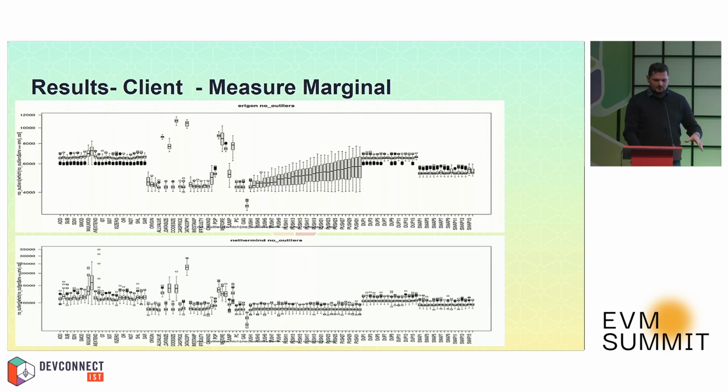Having all the results, for each client EVM implementation we prepared this kind of summary. Even client development teams find it interesting that they can actually see how the engine behaves and what might cause some inconsistencies. In this case, the top one is Erigon. The interesting thing here is that PUSH1 to PUSH32 actually causes more time, while we know that all pushes really push 32 bytes. So that's interesting.